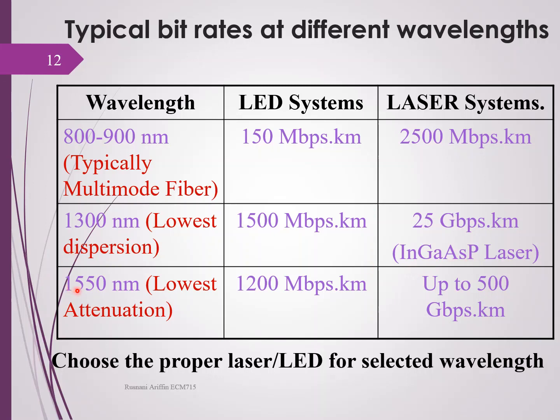Okay, so at 1550 nanometer, you should know it has the lowest attenuation. Again, it is usually used by single mode fiber. The bit rate is around 1200 megabit per second kilometer for an LED system. And for laser system, it can go up to 500 gigabit per second kilometer.